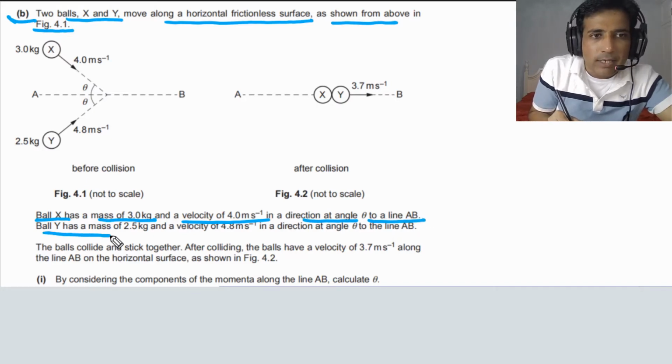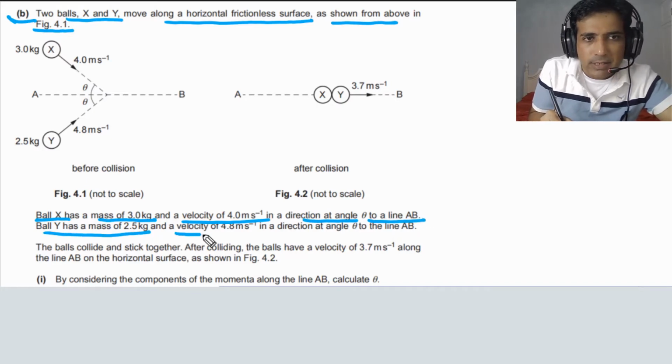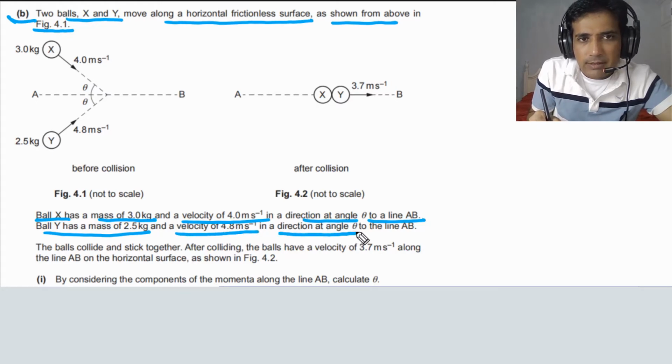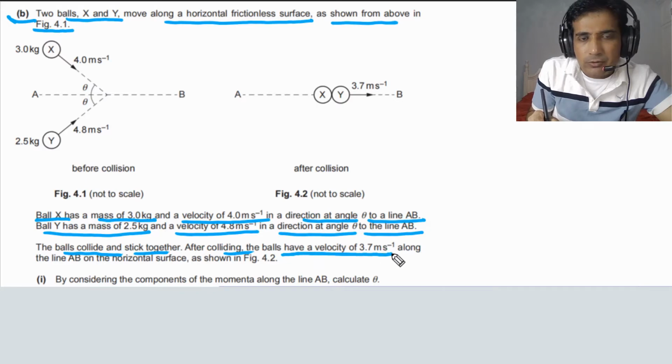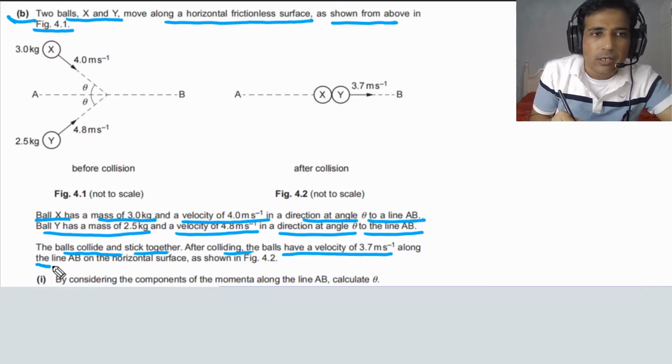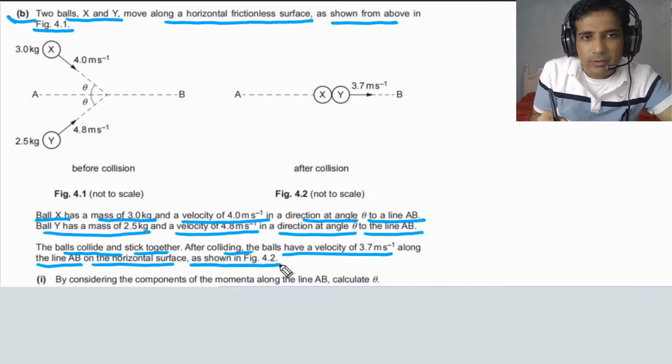Ball Y has a mass of 2.5 kg and a velocity of 4.8 meters per second at an angle theta to the line AB. The balls collide and stick together. After colliding, the balls have a velocity of 3.7 meters per second along the line on the horizontal surface, as shown in figure 4.2.